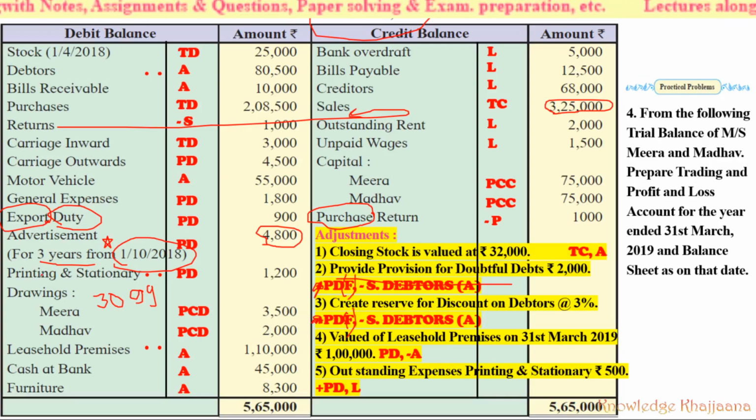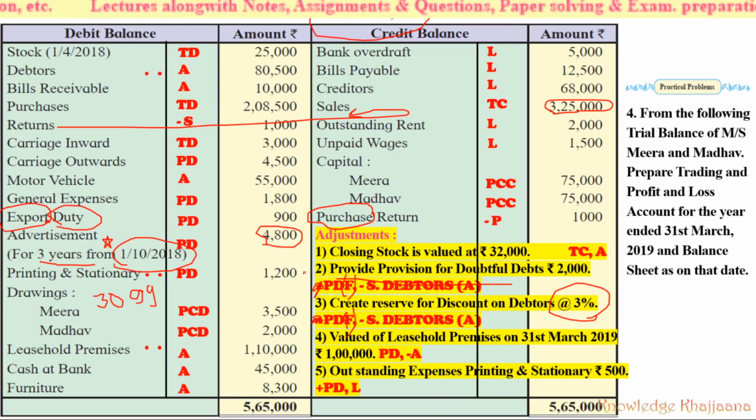Okay. And that much of amount should be deducted from the sundry debtors at the asset side. But now, as per the formats which I always show you at the start of the lectures, the percentage reserve for discount on debtors must be calculated after calculating the other adjustments on the debtors. This should be done after doing all the other adjustments on the debtors.